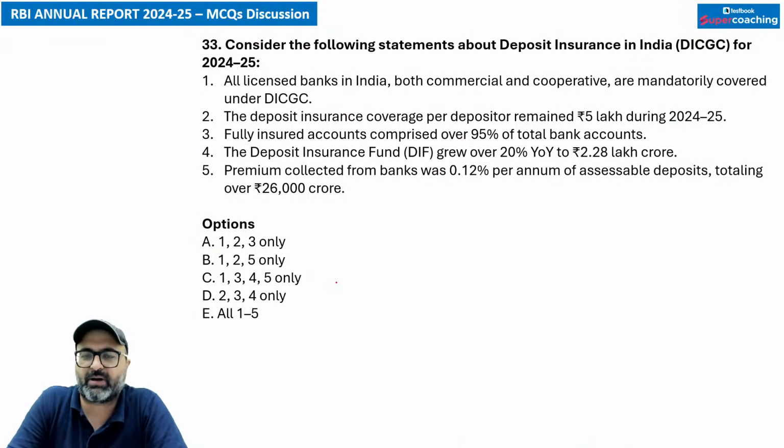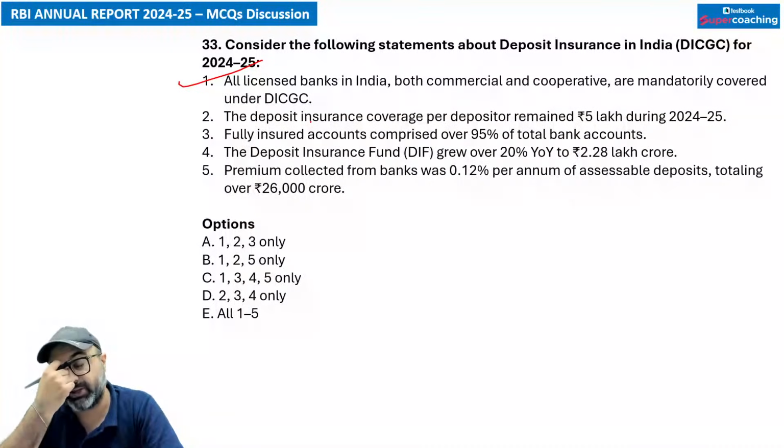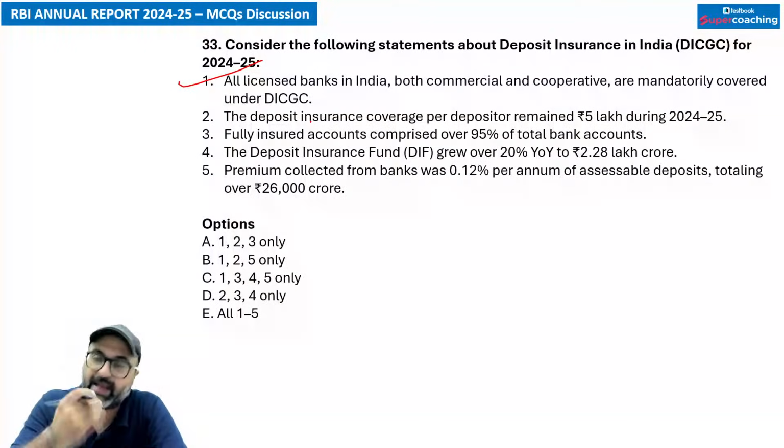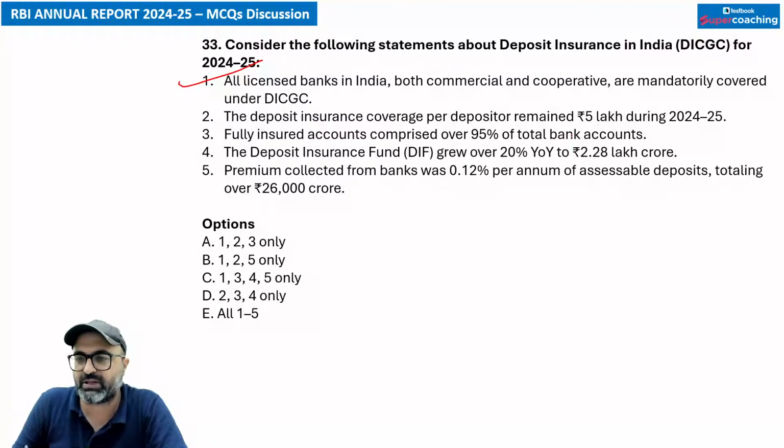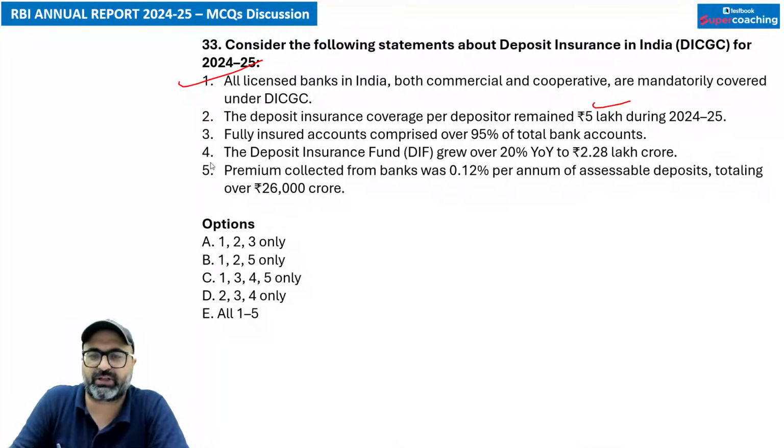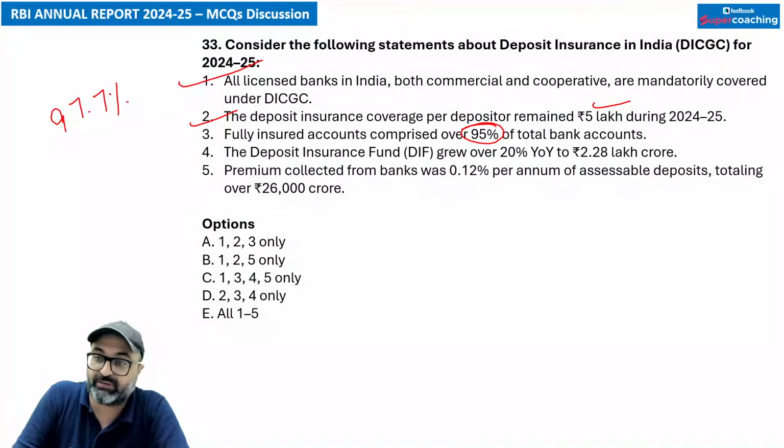Consider the following statements about the DICGC. All licensed banks in India, both commercial and cooperative, are mandatorily covered under this wholly owned subsidiary of RBI, where the public deposit will be insured up to 5 lakh rupees per individual per bank. That is correct. The deposit insurance coverage remained 5 lakh rupees during 2024-25. That is correct. Fully insured account percentage is 97.7%.